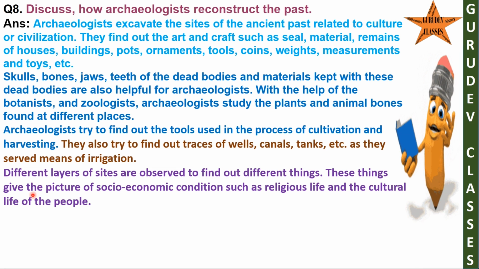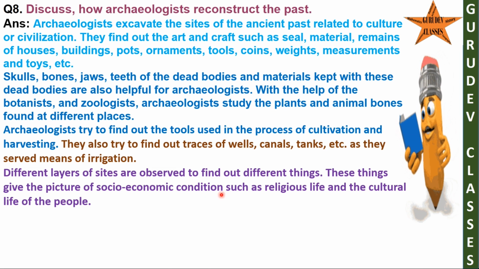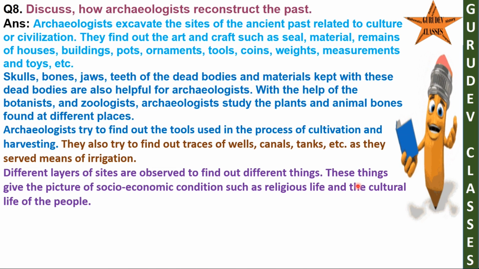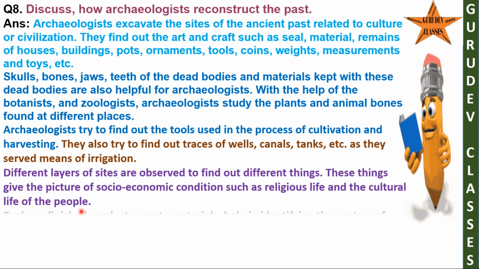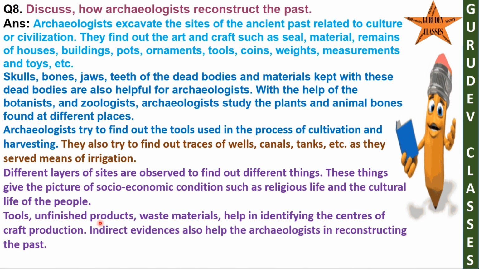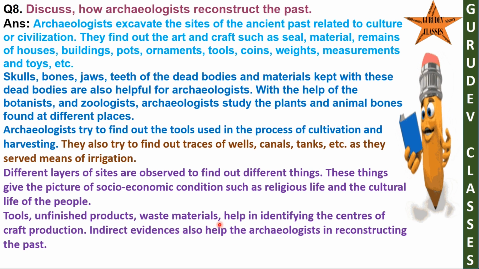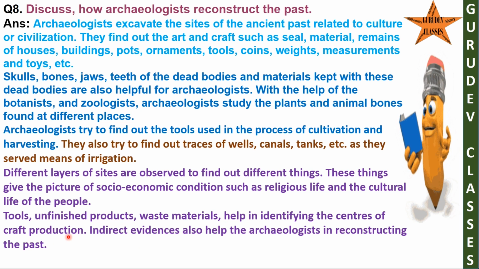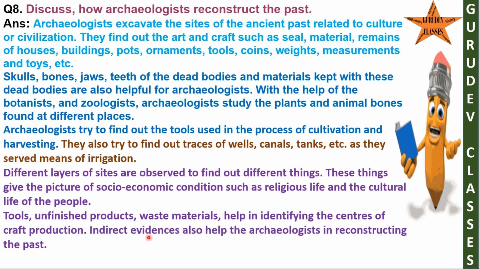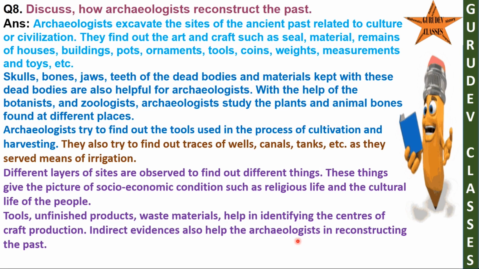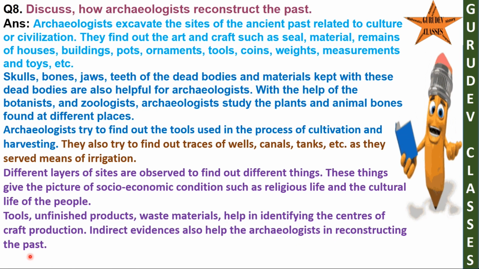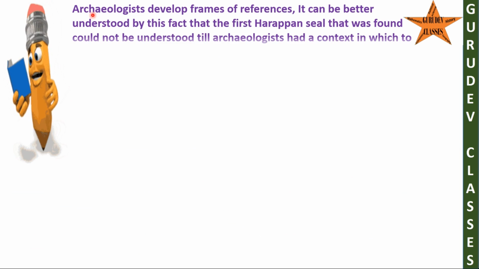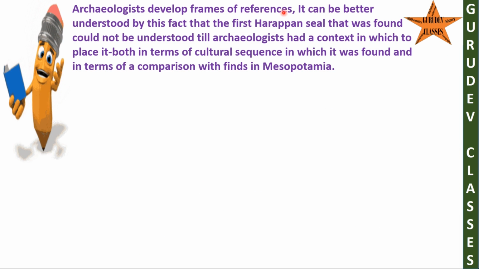These things give the picture of socio-economic conditions such as the religious life and the cultural life of the people. Tools, unfinished products, waste materials help in identifying the centers of craft production. Indirect evidences also help the archaeologists in reconstructing the past. Archaeologists develop frames of reference.